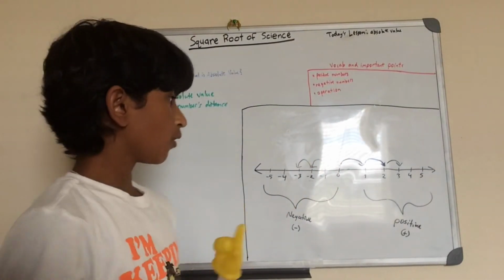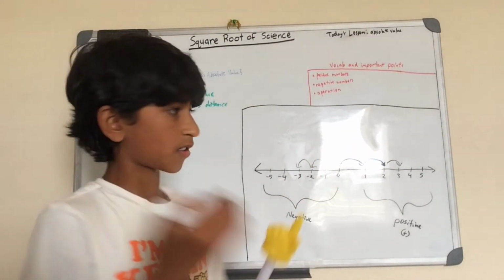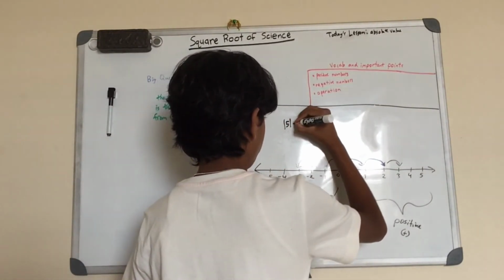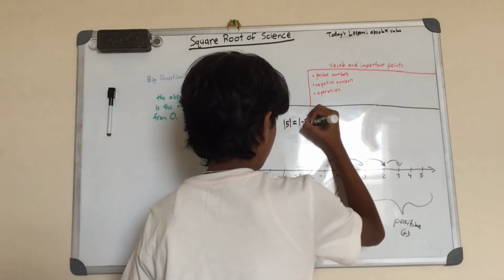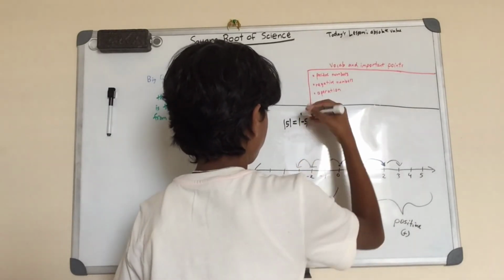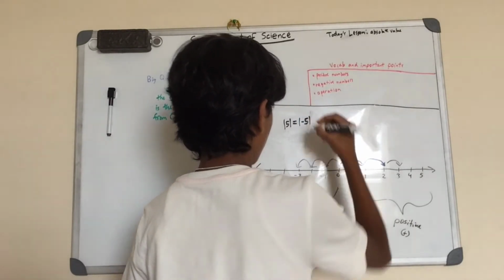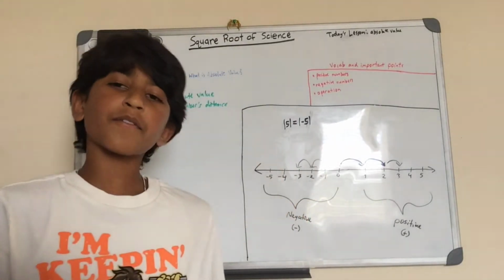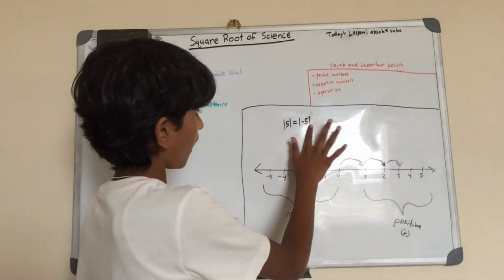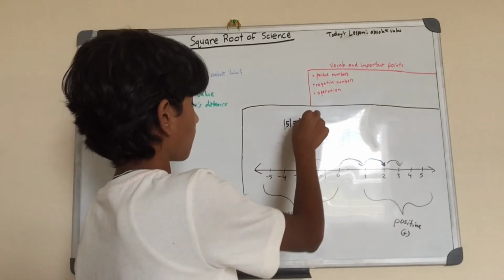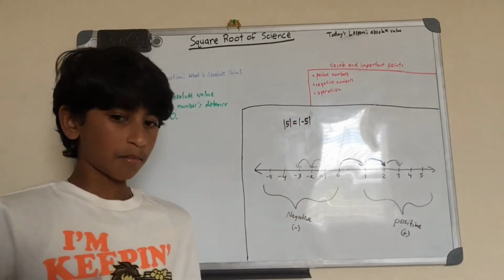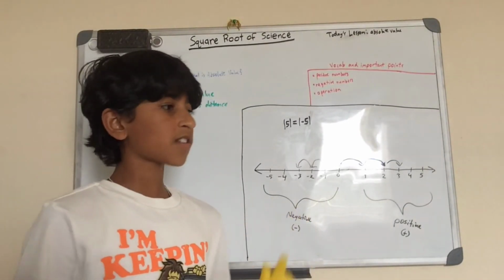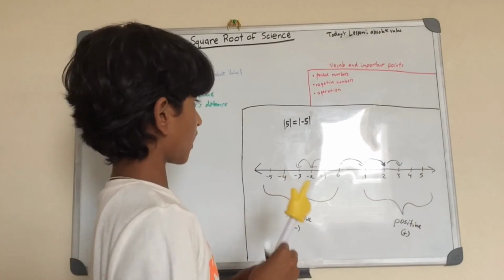But absolute value just means the distance from 0. So the absolute value of 5 equals the absolute value of negative 5, because they're both 5 spaces from 0. So no matter what the symbol is inside the absolute value bars, they still equal like this.